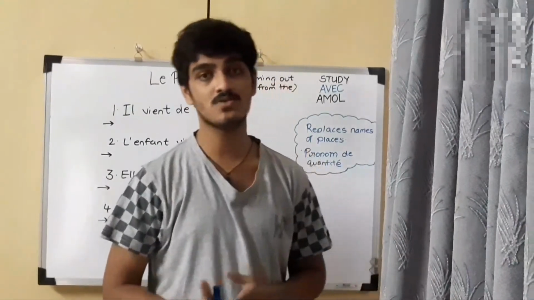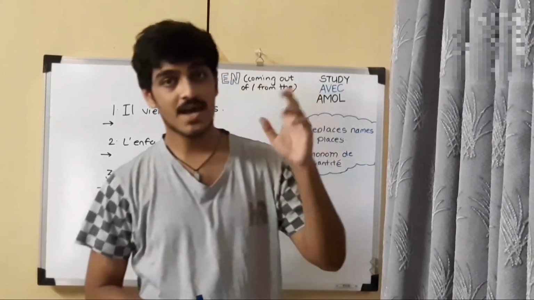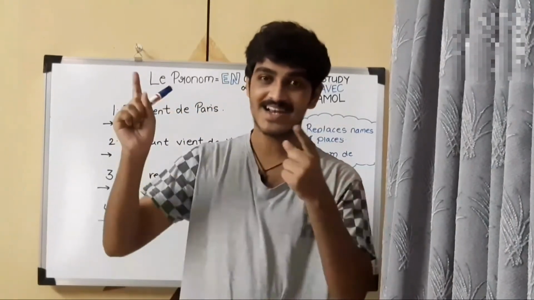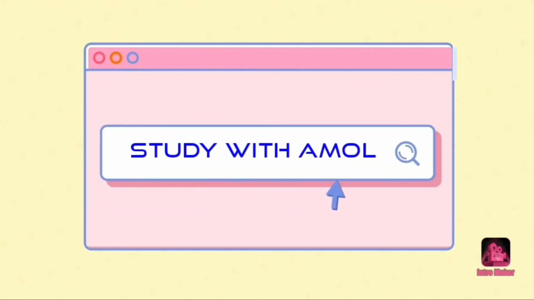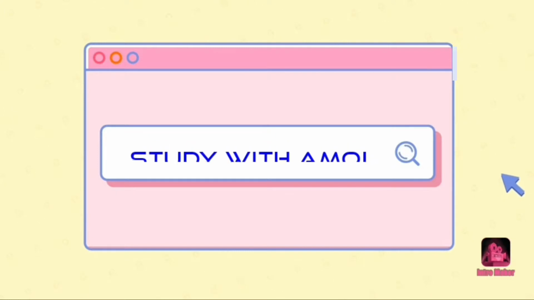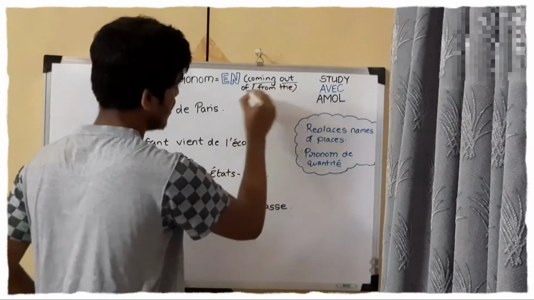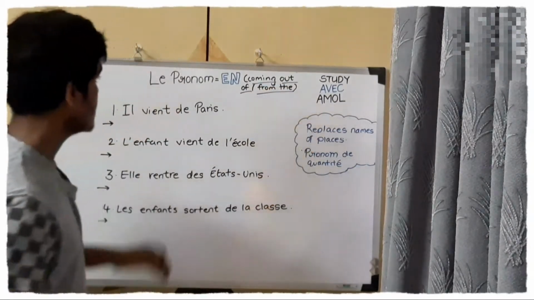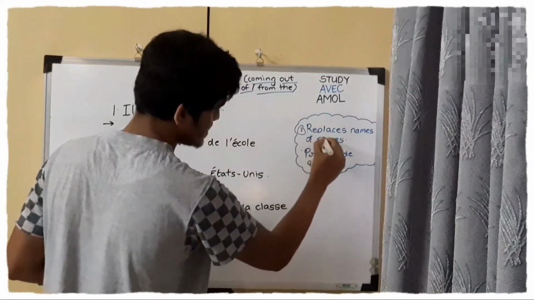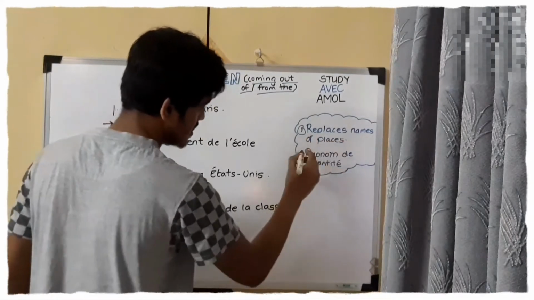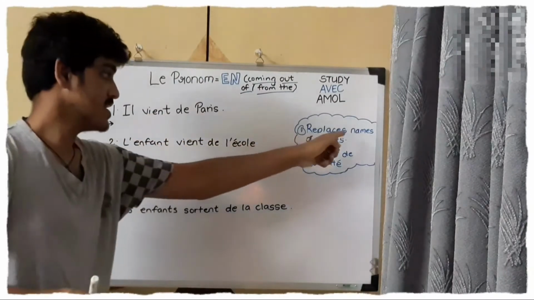Today I am going to teach you the pronoun "en". First, if you haven't seen the pronoun "y", then click on the I button and you can see the video. So let's get started. The pronoun "en", coming out of or from the. The pronoun "en" has two uses. First, it replaces names of places, and second, it is the pronoun of quantity. So we will see first replaces names of places.